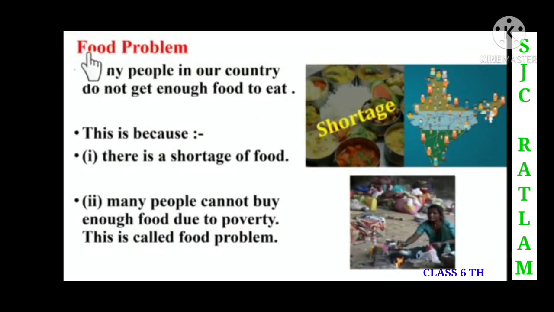Now we are going to discuss the food problem. Children, here you can see that many people in a country do not get enough food to eat. There is a shortage of food. So here we will see the reason why there is a shortage of food. This is because many people cannot buy enough food due to poverty, and this is called the food problem. So first, children, there is a shortage of food, and second, people do not have money, so they are not able to buy enough food. Why? Because of poverty. So this is the food problem caused by poverty, that is, for poor people.